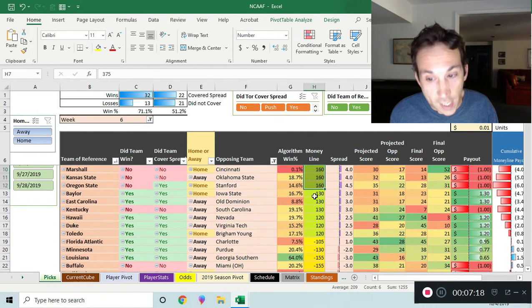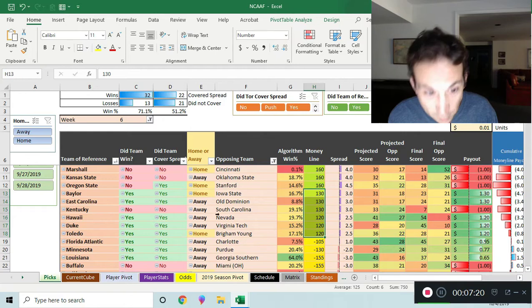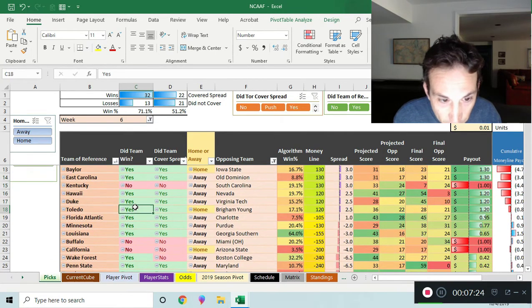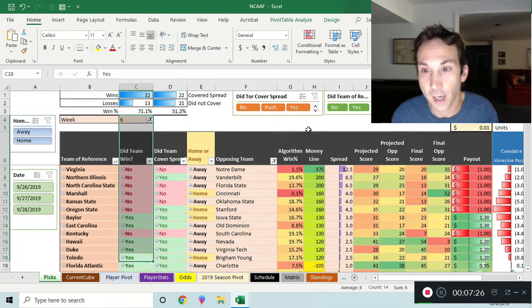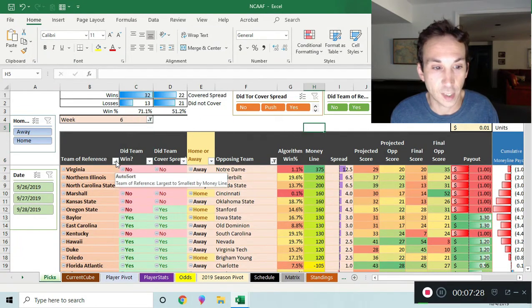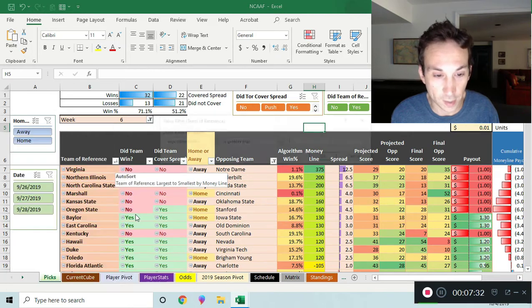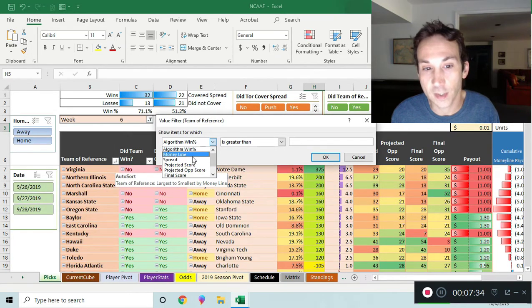Now, we did pick off some dogs. We have what looks like all games over plus 100 here. You can filter them out, and I can show you what that looks like. You can say value filters on this arrow, greater than, and instead of win algorithm percentage, we'll see the money line was greater than 100.